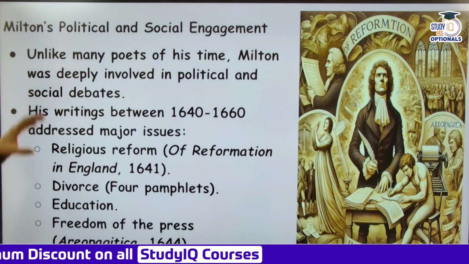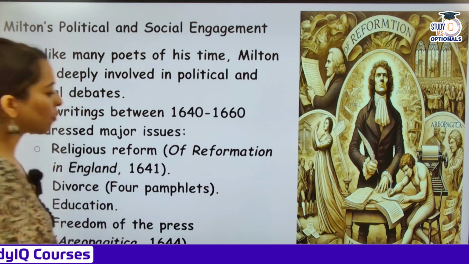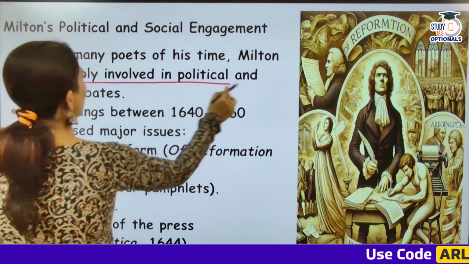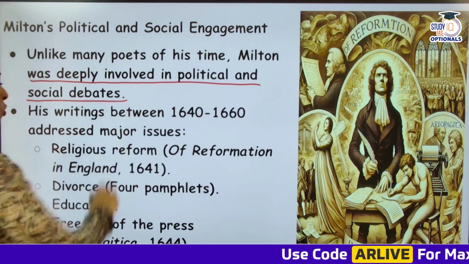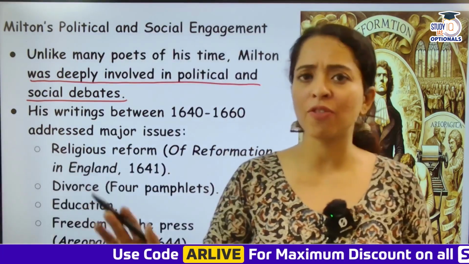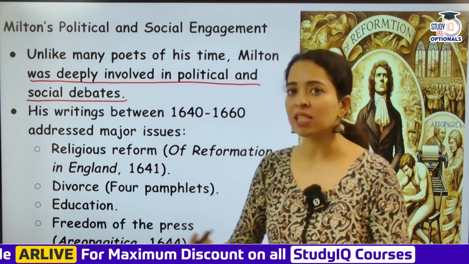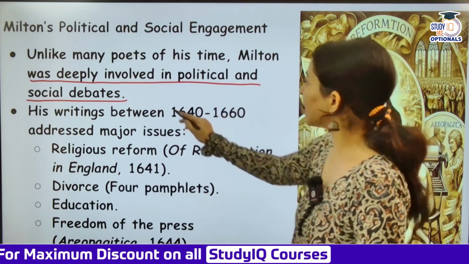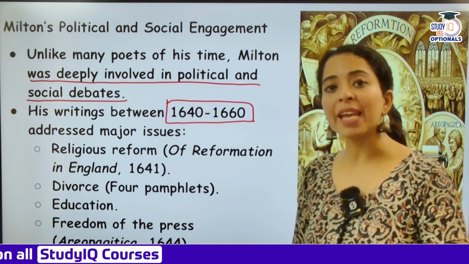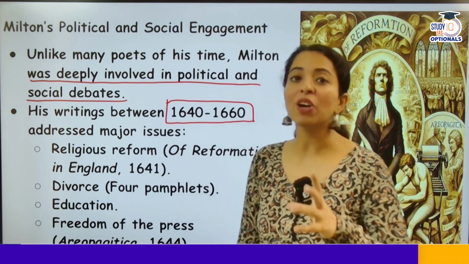Now, Milton's political and social engagement. Unlike many poets of his time, John Milton was deeply involved in political and social debates. Yes, he was highly politically charged, socially also present everywhere, always saying and writing something, always sharing his ideas. His writings between 1640 and 1660 address major issues, and he sided with whom? The Puritans. He sided with Oliver Cromwell.